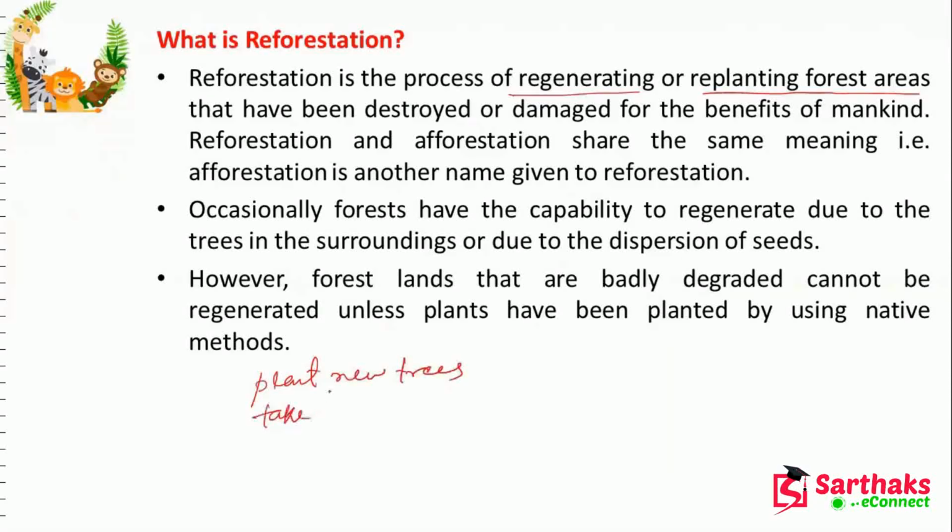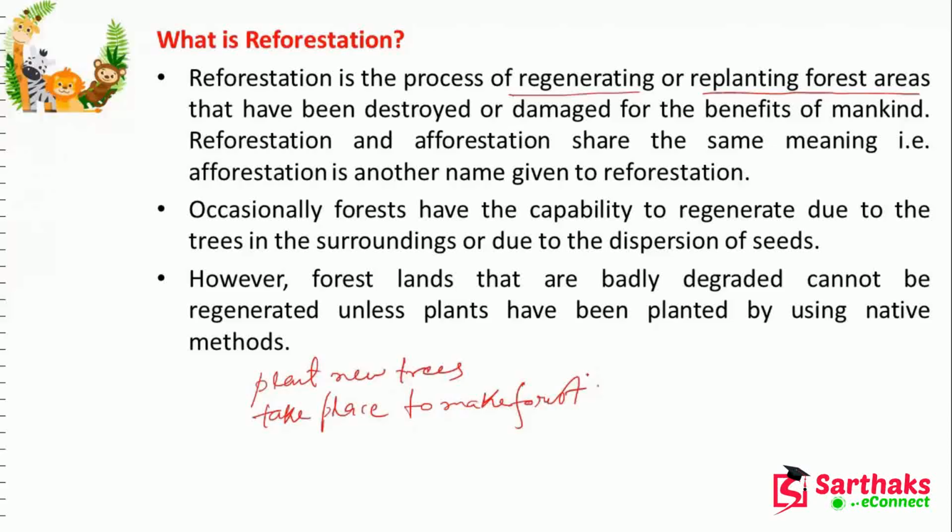We have to take place to make forest also. And forests have the capability to regenerate due to the trees in surroundings and due to dispersion of seeds. So this is a very nominal case, but we have to do that on our side. We have to do the best.